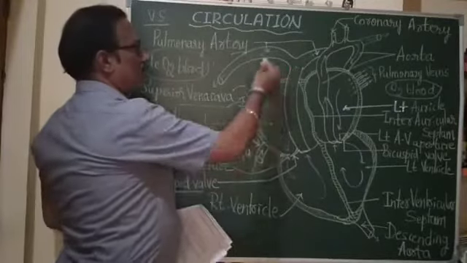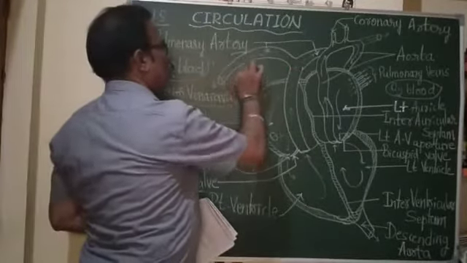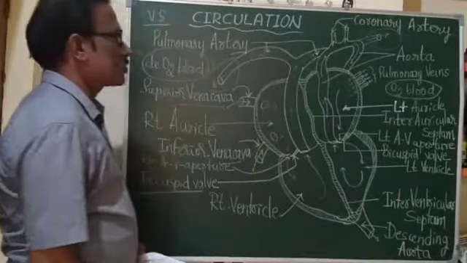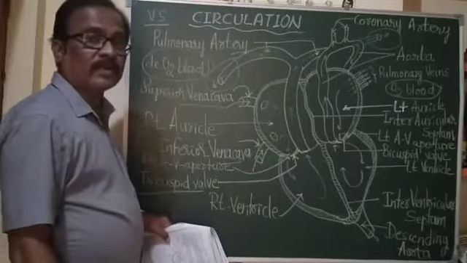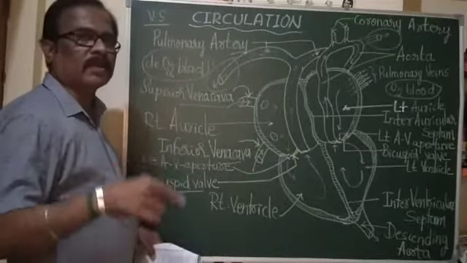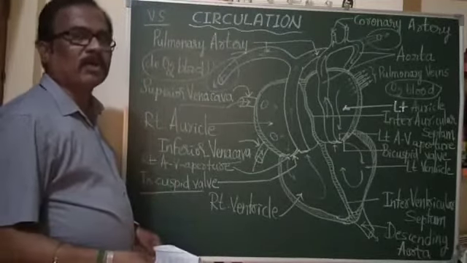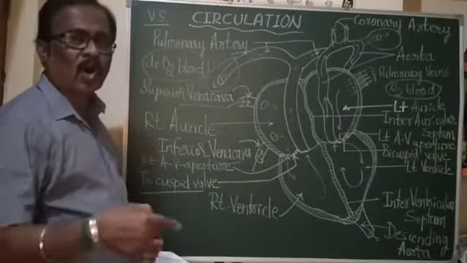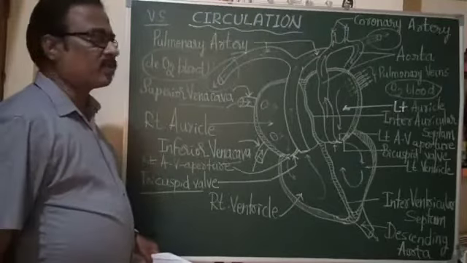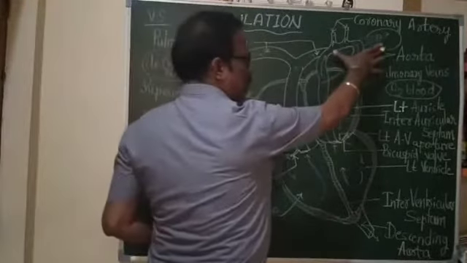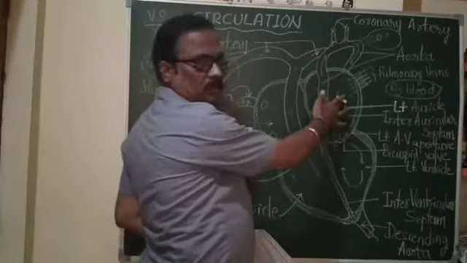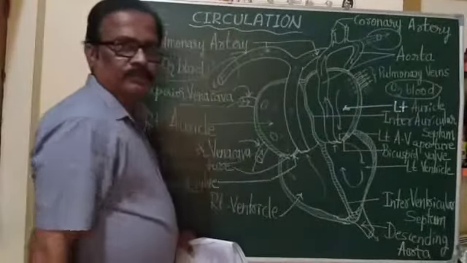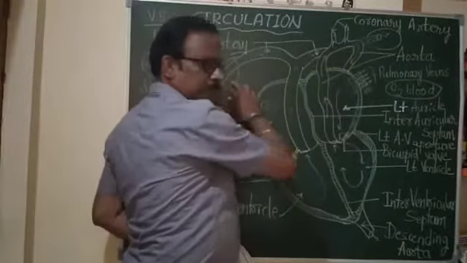These pulmonary arteries enter into respective lungs, where the purification of blood takes place. Impure blood, deoxygenated blood becomes pure blood or oxygenated blood, and that oxygenated blood is carried to the left auricle through 4 pulmonary veins, 2 from each lung.